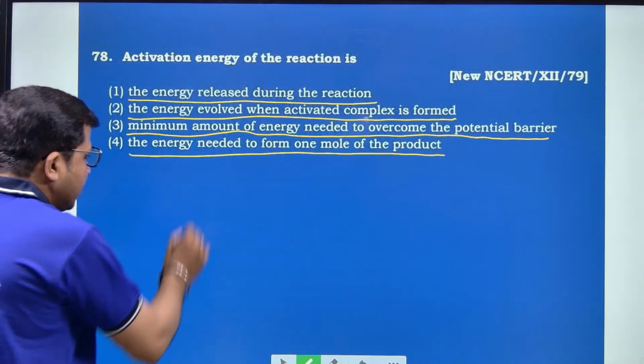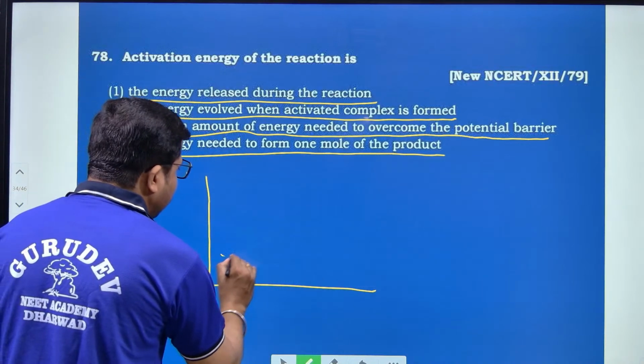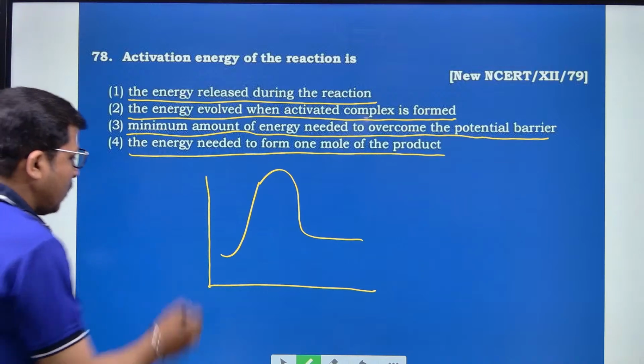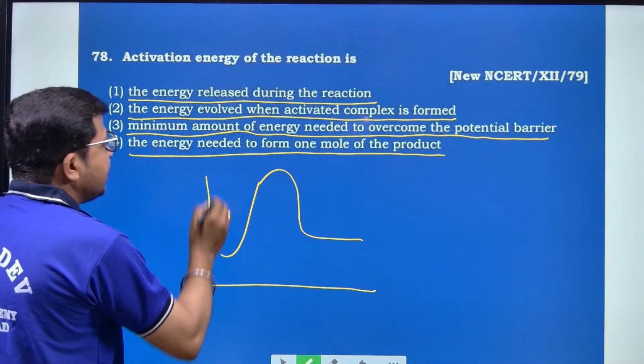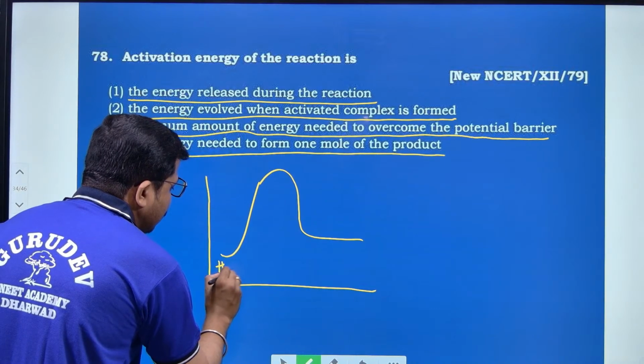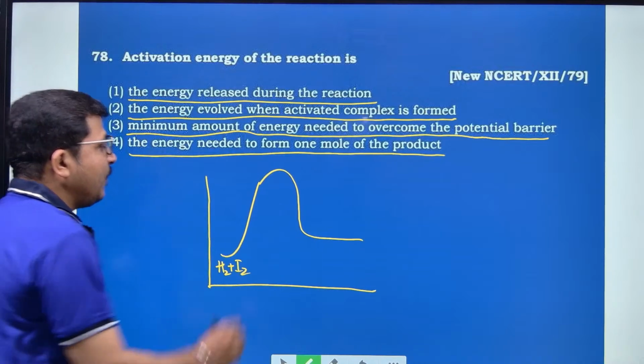See here, I will explain with the help of a diagram. This is a potential barrier energy curve diagram. Look at here, hydrogen H2 plus I2 combined together form here.